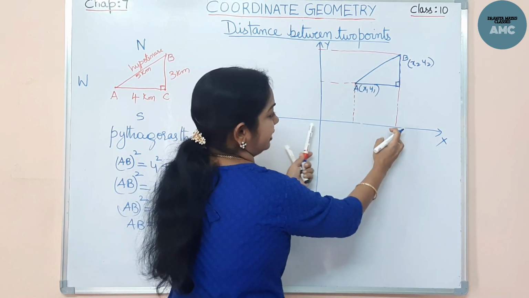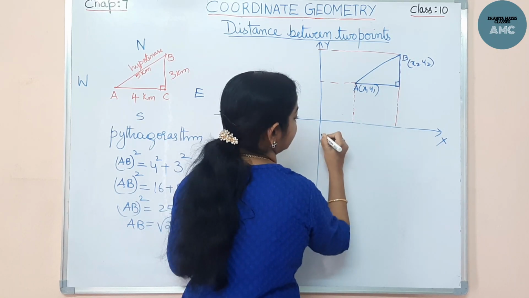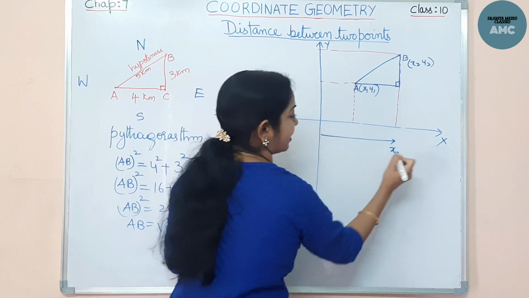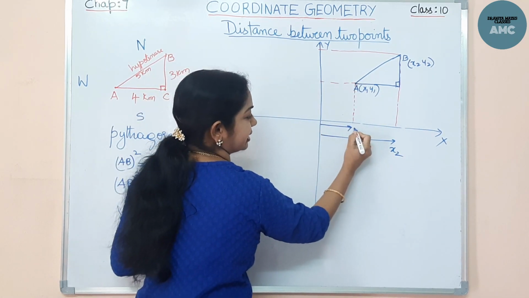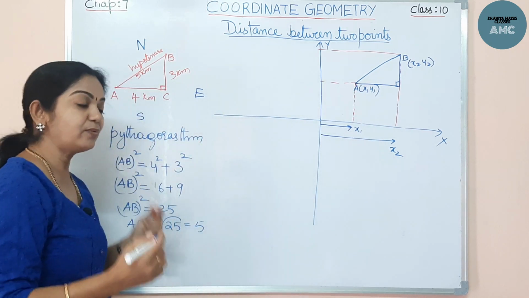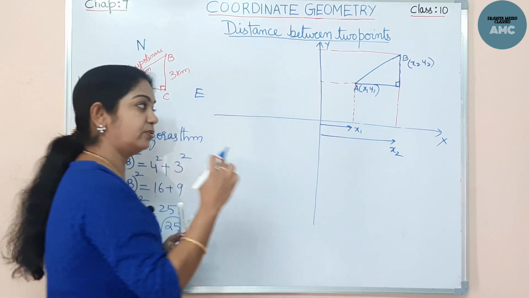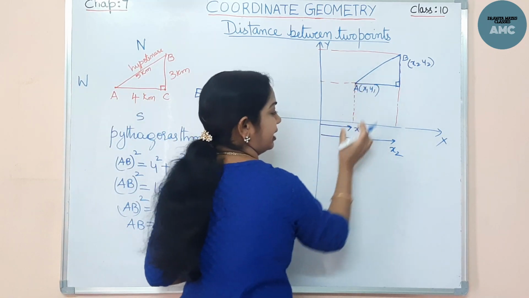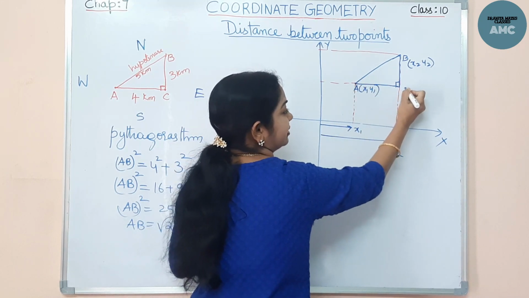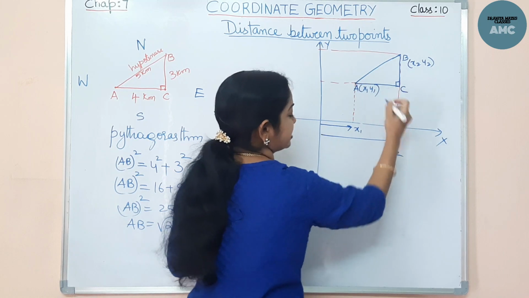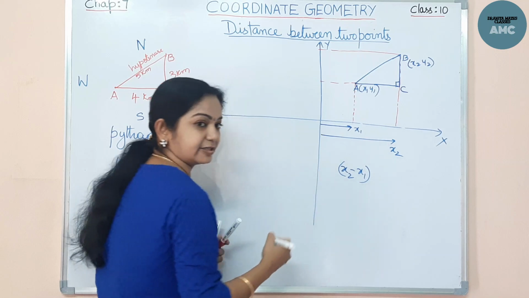If you see, the distance till here is x2 and the distance till here is x1. Now I want only the x coordinate distance. How do I get it, if this is A, C and B? It is x2 minus x1.